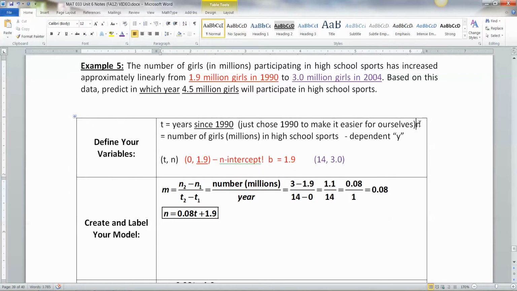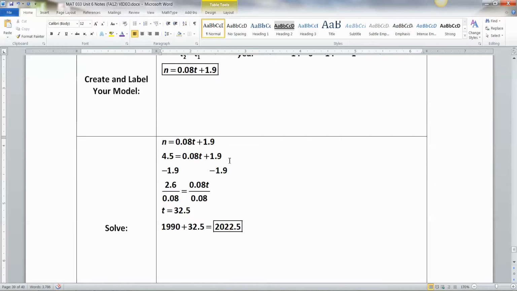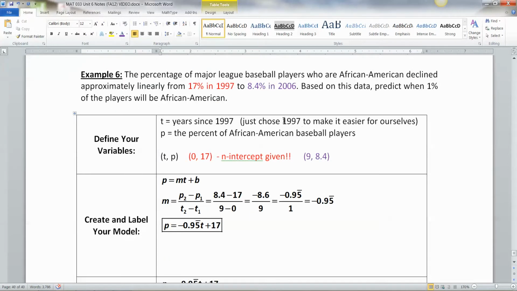And then N was further, right? So down here on this one, we're just choosing 1997 because they didn't give us a starter year. So let's pick the lower one of the ones we've got. And then P was the percent of baseball players who are African American, to be specific. So it's a percentage of MLB, Major League Baseball players who are African American.